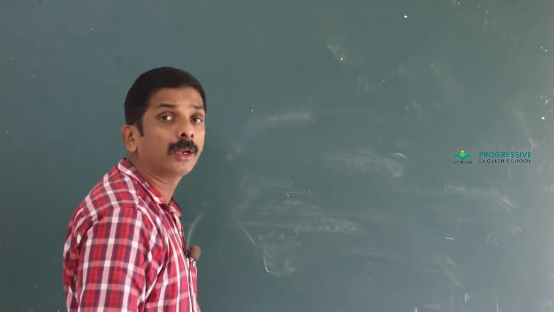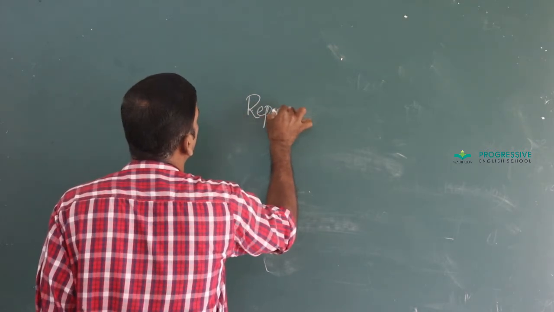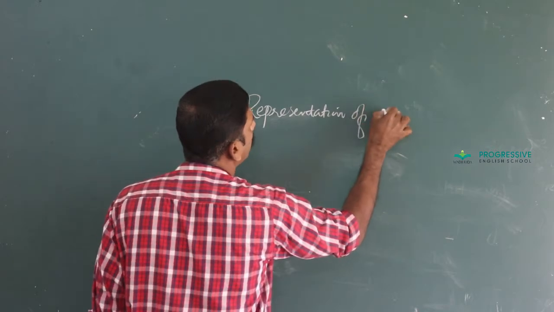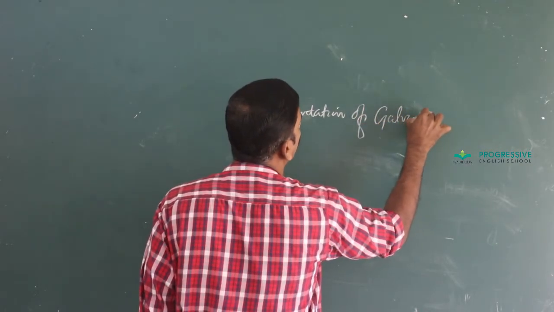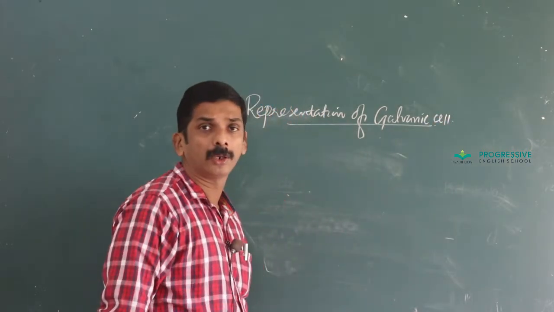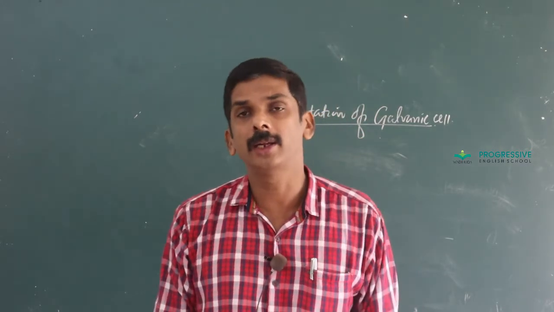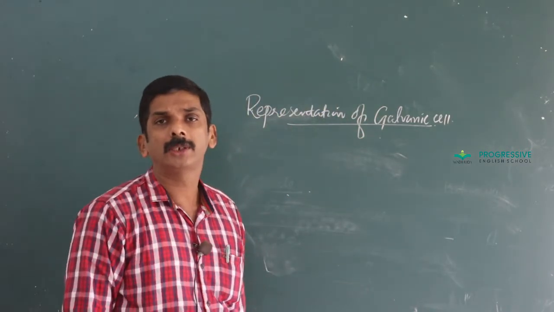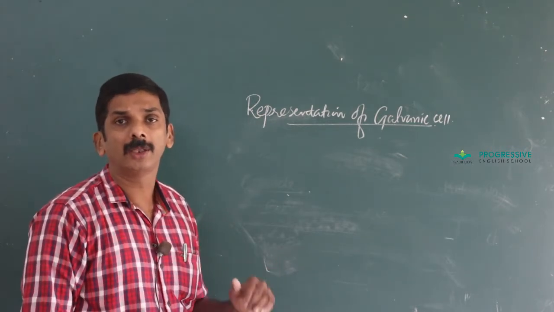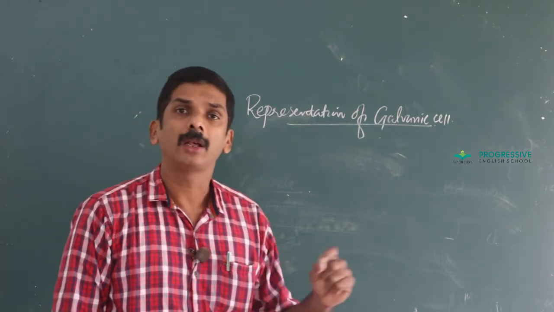Next is how we can represent a galvanic cell. Representation of a galvanic cell or a Daniell cell. By convention, the anode is always represented on the left side and the cathode is represented on the right side.